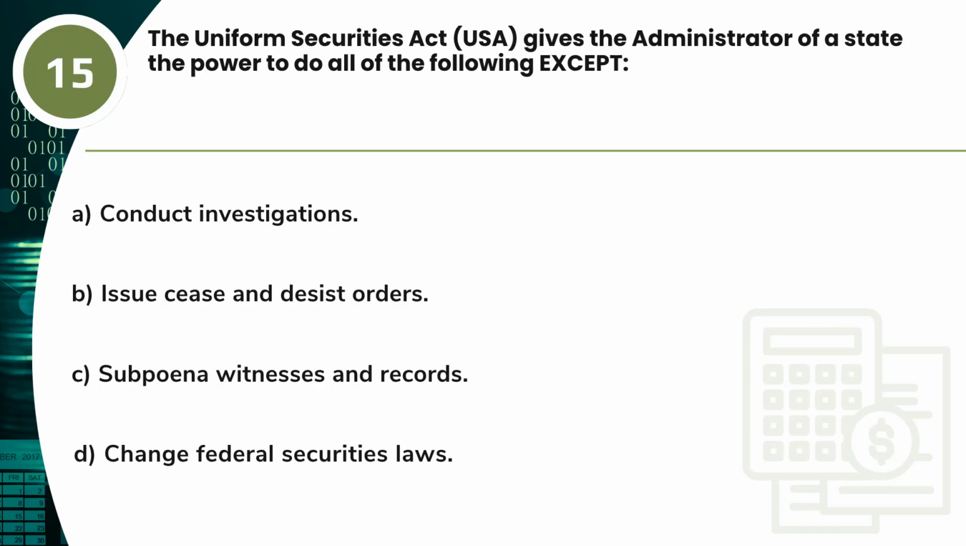Question 15. The Uniform Securities Act, USA, gives the administrator of a state the power to do all of the following except: A. Conduct investigations. B. Issue cease and desist orders. C. Subpoena witnesses and records. D. Change federal securities laws.